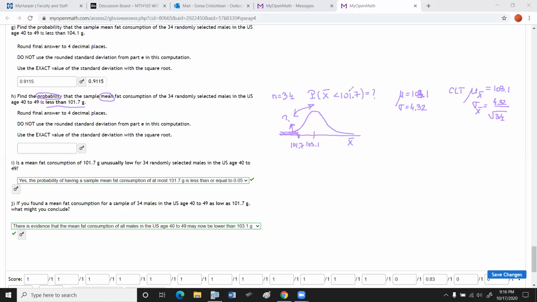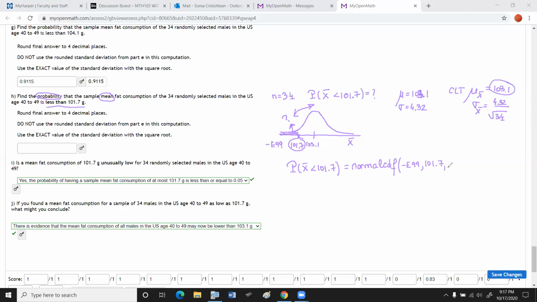To answer the question, I'll simply use the normal distribution related to this distribution of the sample means. So right down here, probability X bar is less than 101.7 is normal CDF from, again, negative infinity to 101.7, and then the mean and the standard deviation.